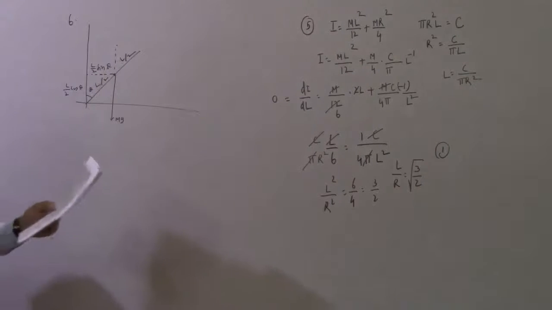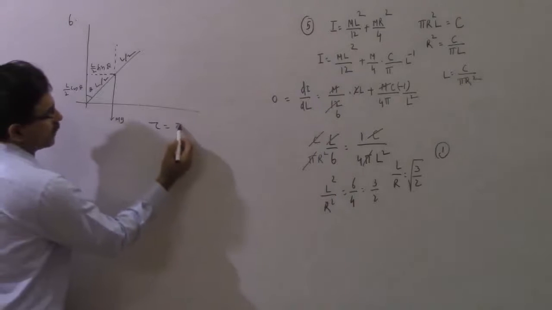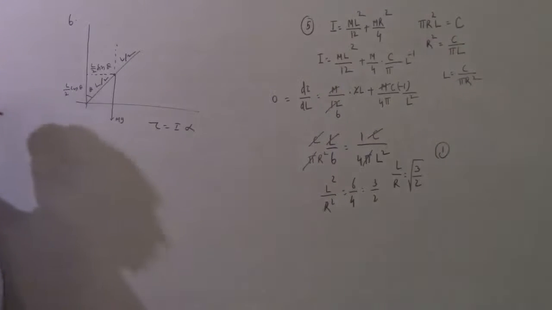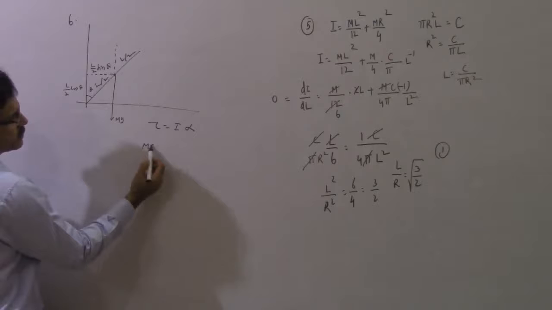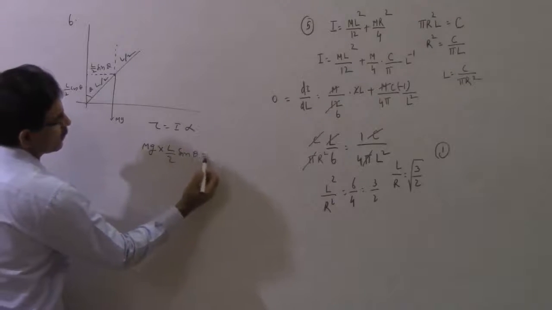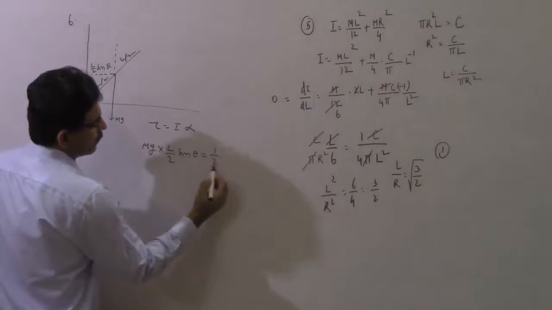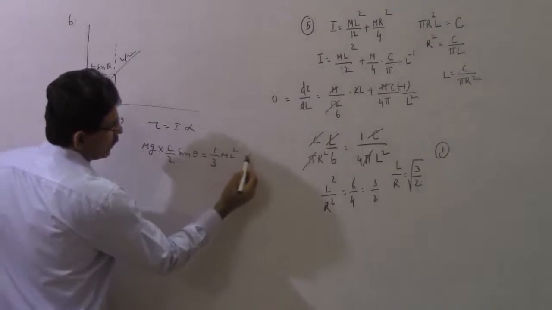Okay. Now what they want is angular acceleration. Torque is equal to I alpha. Torque of this will be mg into L by 2 sine of theta. I about the edge is equal to 1 by 3 m L square times alpha.